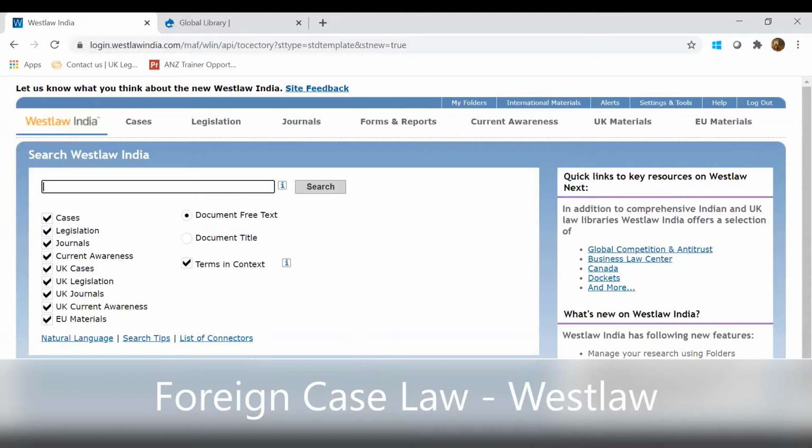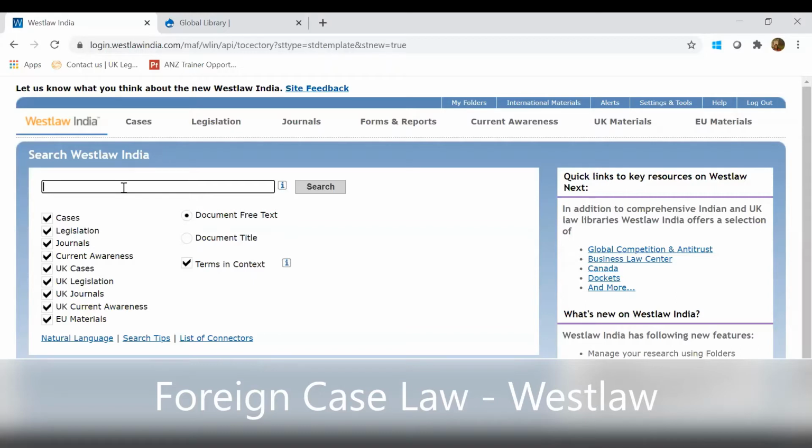Yeah, so this is the homepage which you will be logging into once you click on that link, and this is basically the India, UK and European jurisdiction page, which covers only 3 jurisdictions on this page. So right now the search box which you see is searching within all these 3 jurisdictions, and if you put any search terms over here, it will get results from all these 3 jurisdictions only. In case you want to uncheck any particular jurisdiction, you can simply do that by unchecking these boxes. So right now for my convenience, I have kept it all checked.